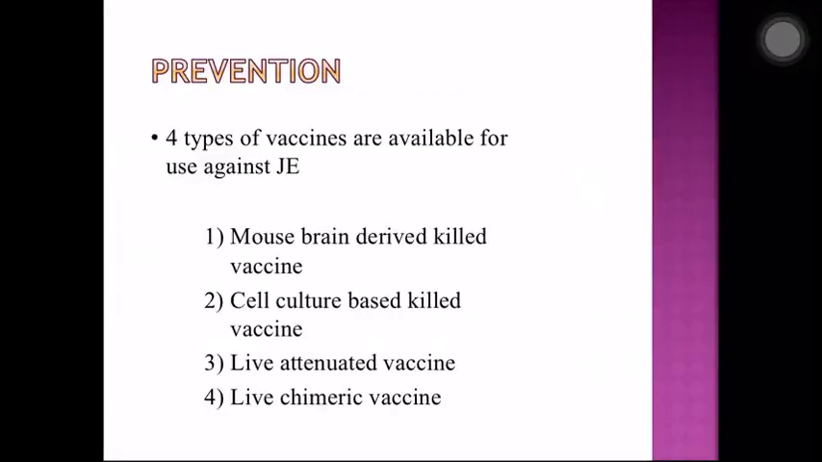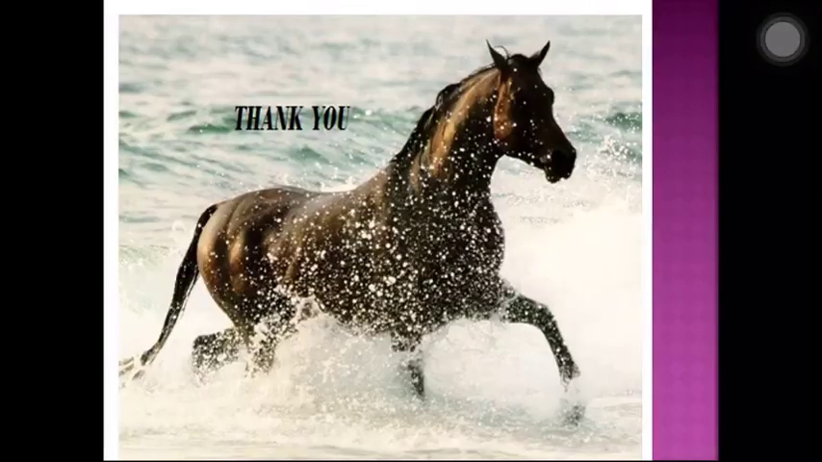So how do you prevent? There are 4 types of vaccines: mouse brain derived killed vaccine, cell culture based killed vaccine, live attenuated vaccine, and live chimeric vaccine. Depending on the local need, any one of the vaccines can be chosen and given depending on the suitability.